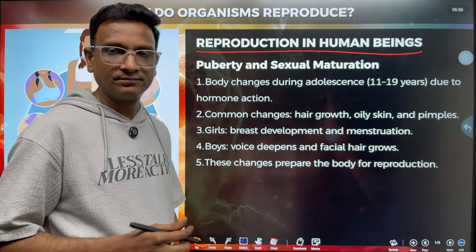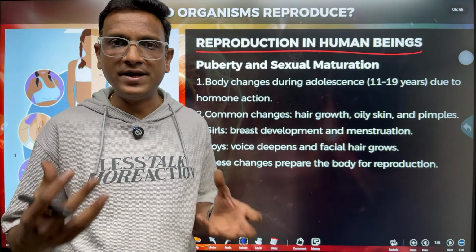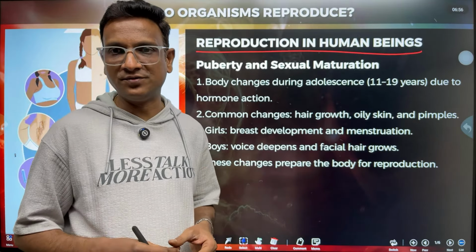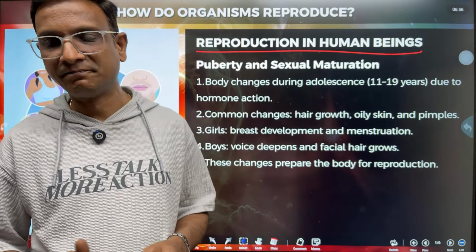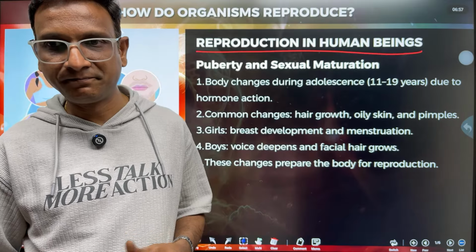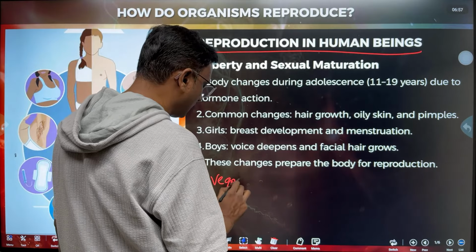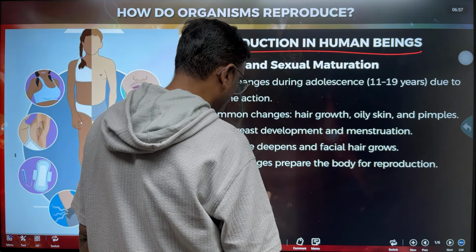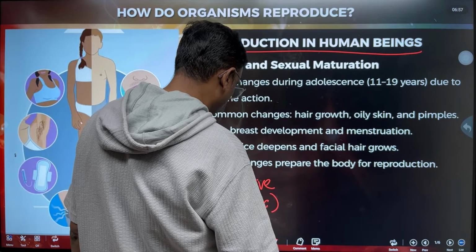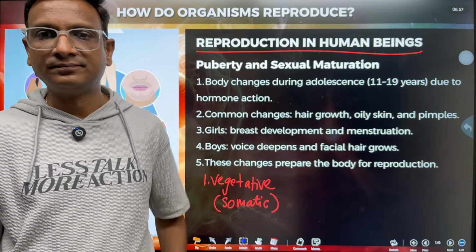Children, you know that our body contains two different types of cells. We are talking about human reproduction, so the human body contains two types of cells. Can anyone answer, what are the two types of cells? What are the two different types of cells that we have in our body? I'll give you a clue. One is vegetative cells or somatic cells. What are the other type of cells that are present in our body?